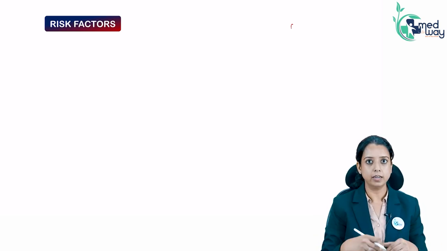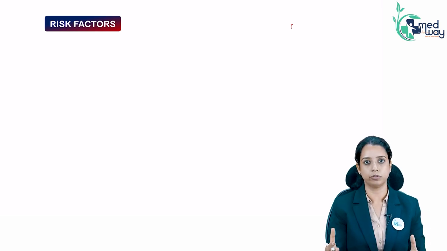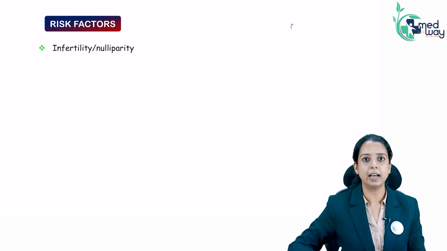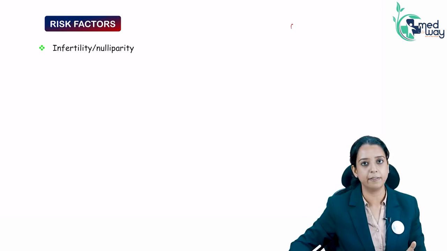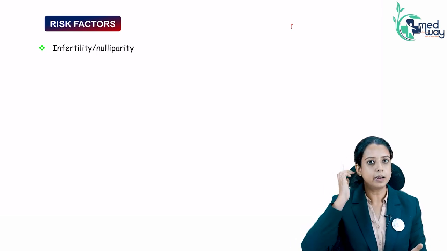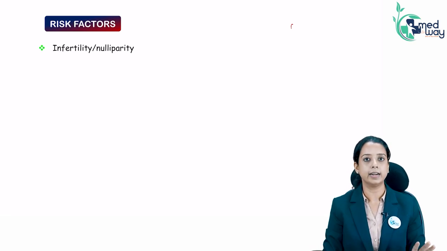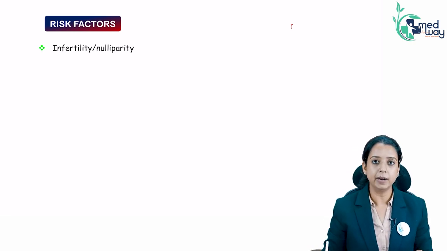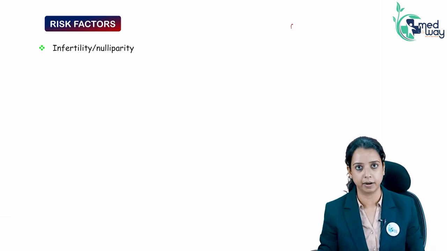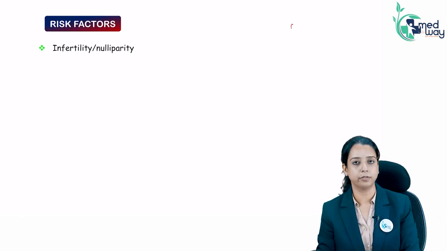So that is the reason for endometriosis. Anything which increases the frequency of menses will increase the risk for endometriosis. Like an infertile patient, who has been bleeding throughout her lifespan. A patient who is nulliparous. Because when you get pregnant, you don't bleed for 9 months. You don't bleed for another 6 months when you are lactating. So your frequency of bleeding is less. Whereas a nulliparous woman has been bleeding all through her lifespan. So risk of endometriosis is more in infertility and nulliparous women.